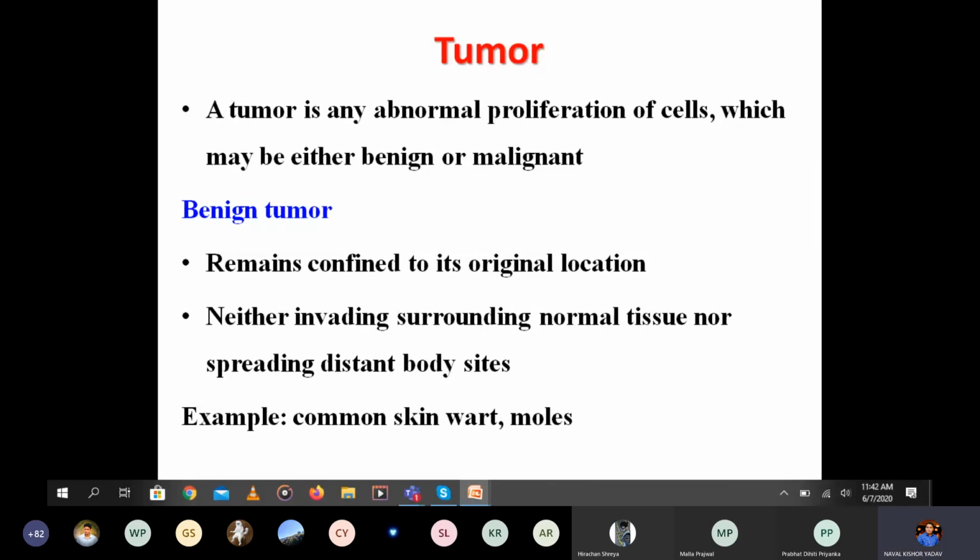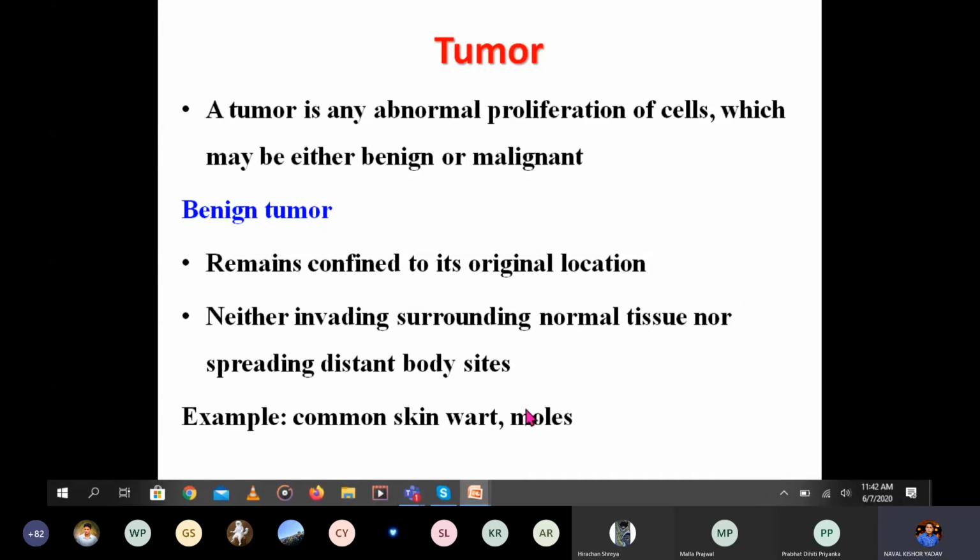So this cancer, you can say cancer or tumor, is any abnormal proliferation of the cells. There are two types: benign tumor and malignant tumor. The benign tumor is confined to its original location. Just note down, it's confined to the original location, neither invading surrounding normal tissue nor spreading to distant parts.